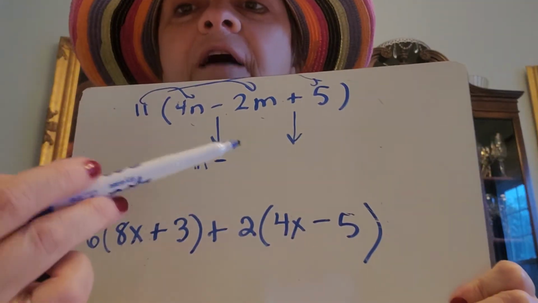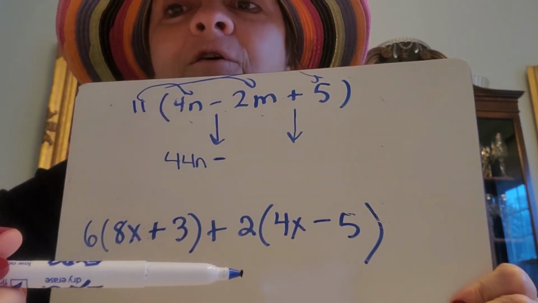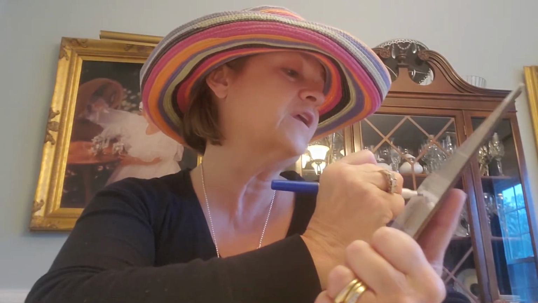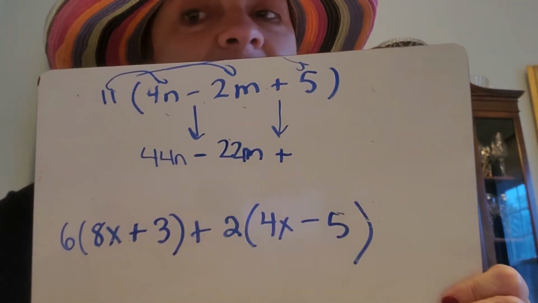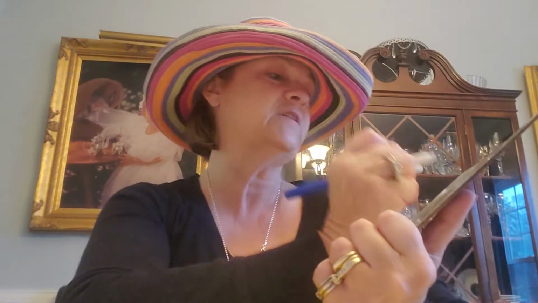Now, 11 times 2m. Can you do that for me, Jack Russick? Exactly. 11 times 2m is 22m. And then we bring down the plus sign. And Zia, what's 11 times 5? Precisely. 11 times 5 is 55.